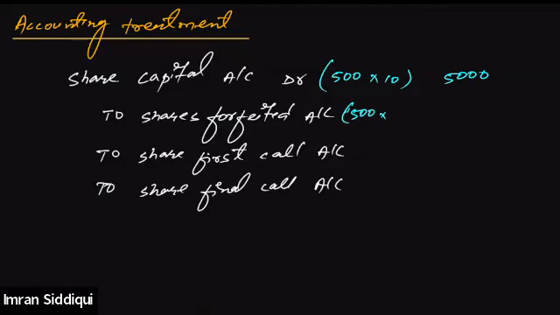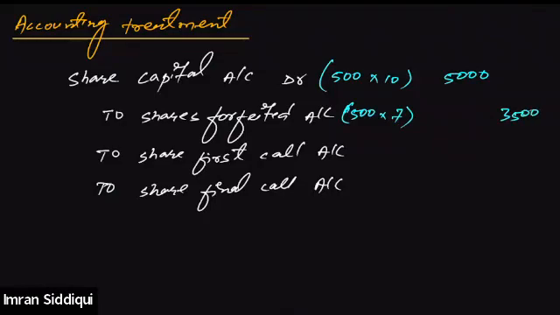He already paid for the application, which was 2 rupees, and he also paid for the allotment, which was 5 rupees. So he has already paid 7 rupees. The amount that he has already paid can only be forfeited. Keep that in mind. If he had paid 7 rupees per share, that amount can be forfeited. 500 into 7 will be 3,500, right?